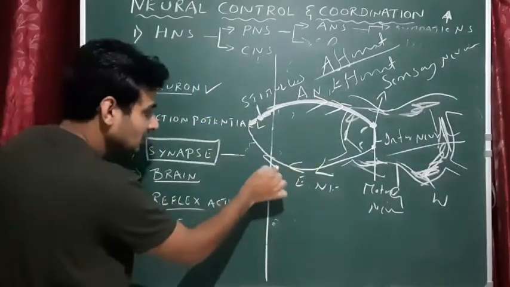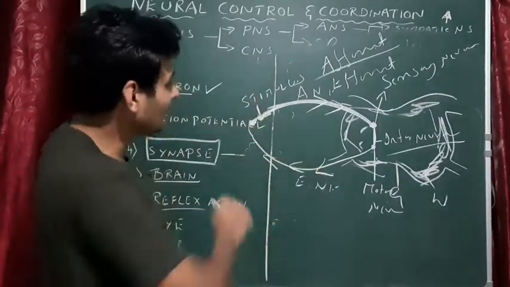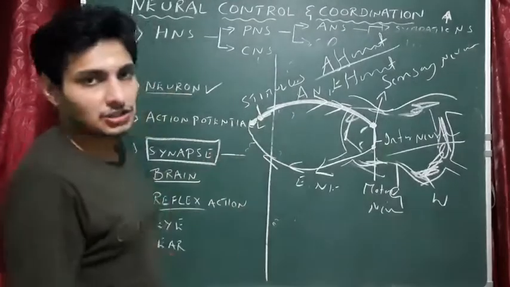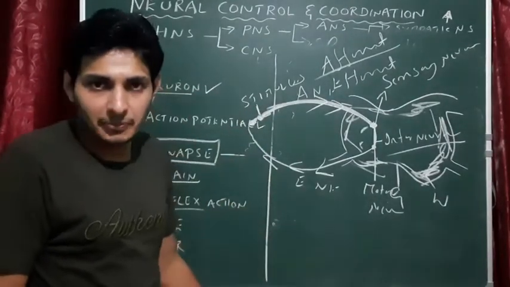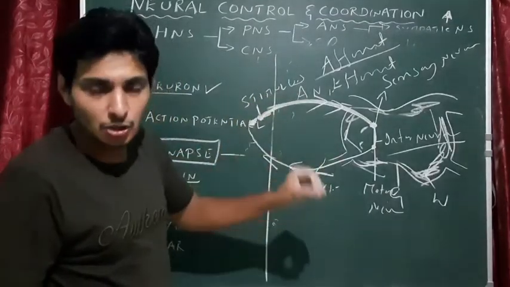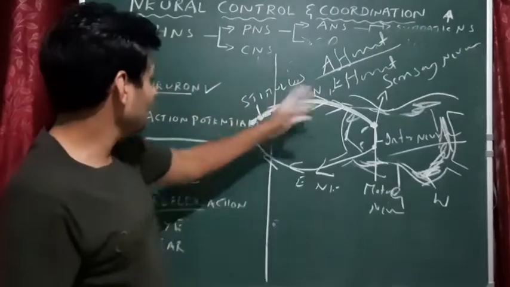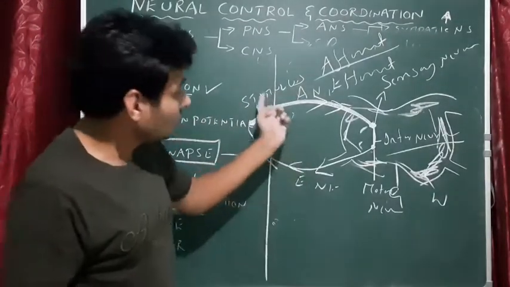So the direction is like this, and ultimately you show the response, and this entire mechanism is called reflex action. What is reflex action? It is an unconscious, rapid, involuntary response by the CNS to a stimulus. Done. Reflex action.